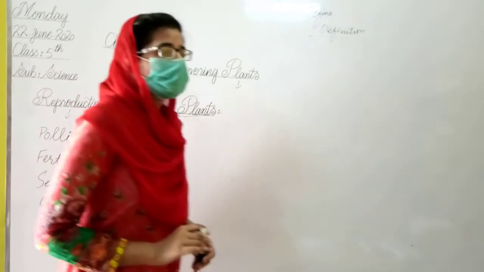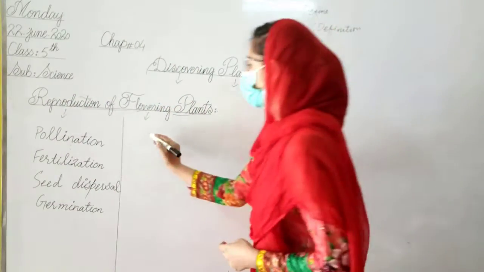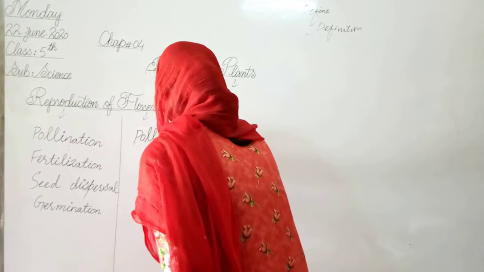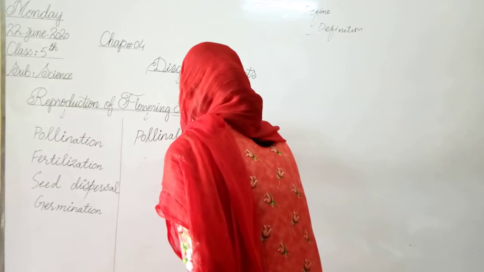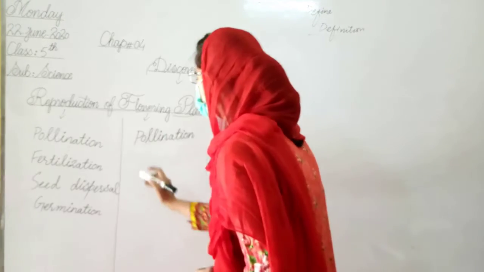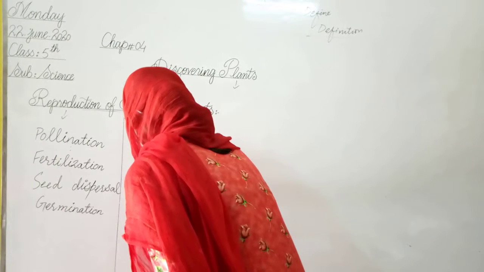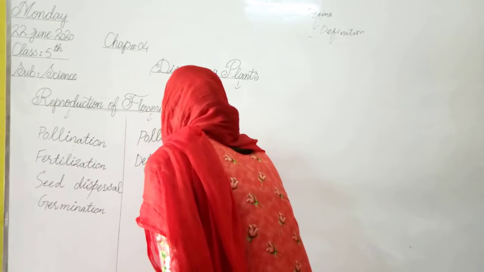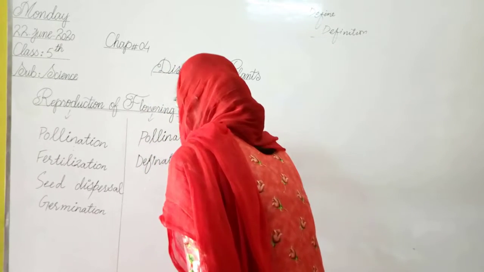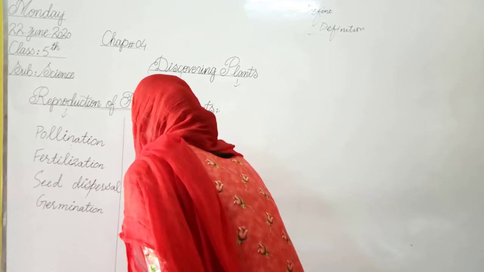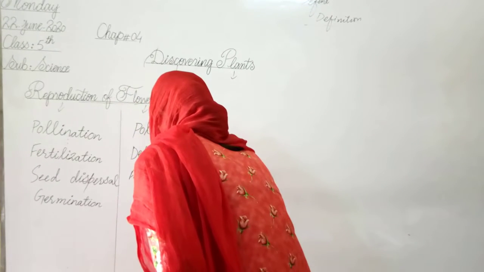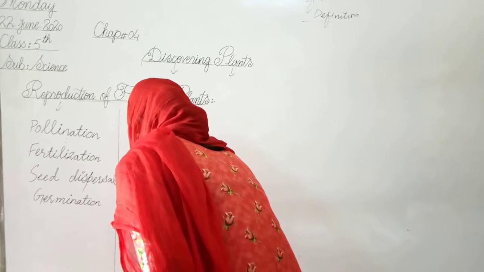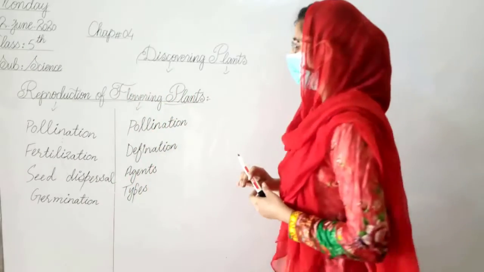Now in this lecture we will learn about pollination. We will learn the definition of pollination, the agents that are involved in pollination, and the types of pollination.